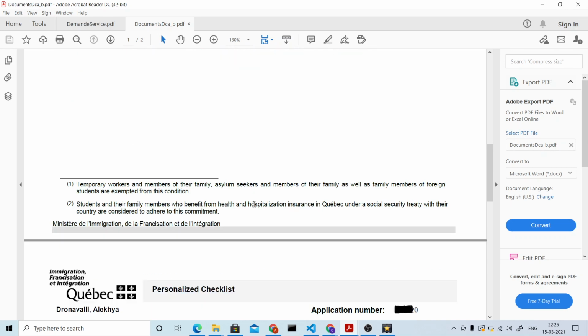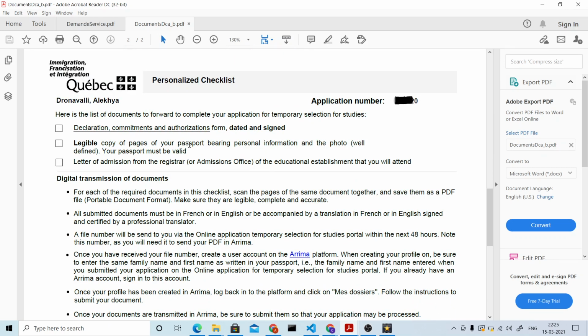Next, you have a checklist kind of thing. You need to upload all these files on your Arima platform. Once you fill in all your details and have done the payment, within 24 hours you will be getting something called a file number. This is a different number compared with the one we have seen. You need to mention that file number in the Arima platform, and you'll get it after 24 hours. And once you get that, in the Arima platform you need to upload these three.